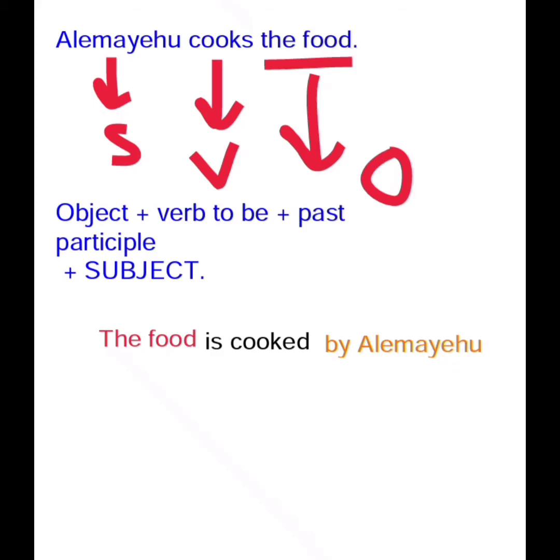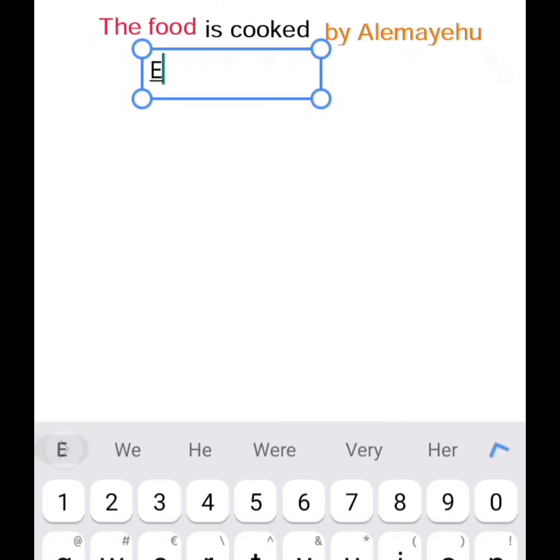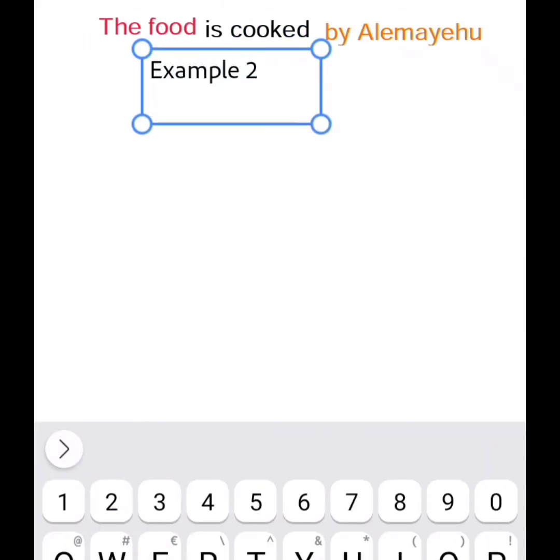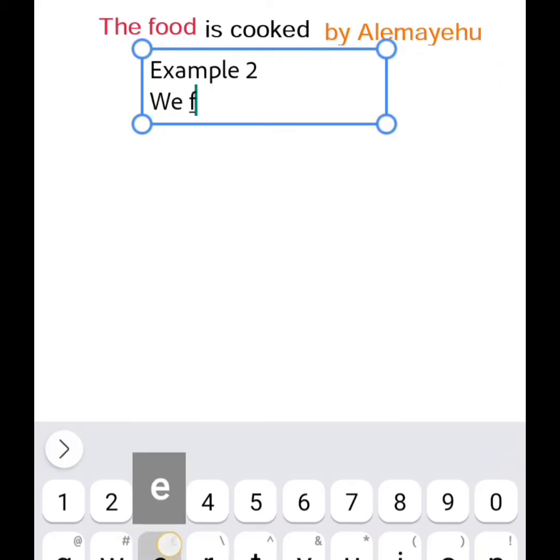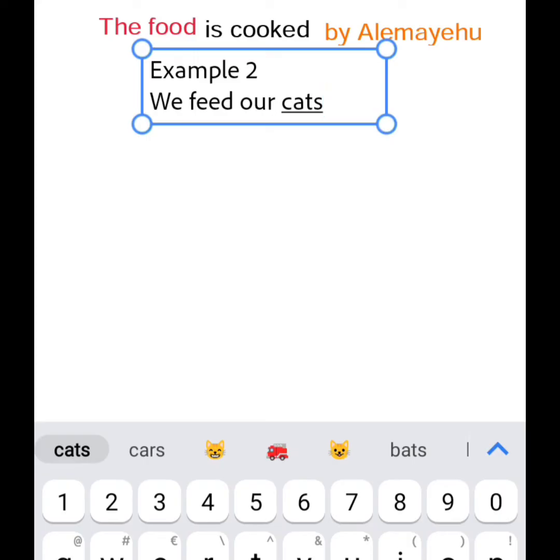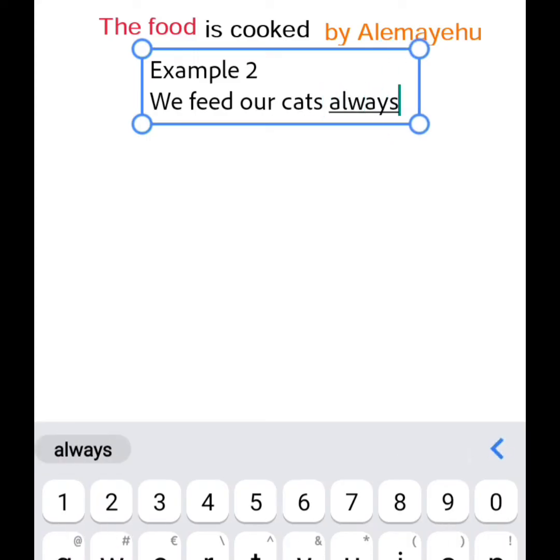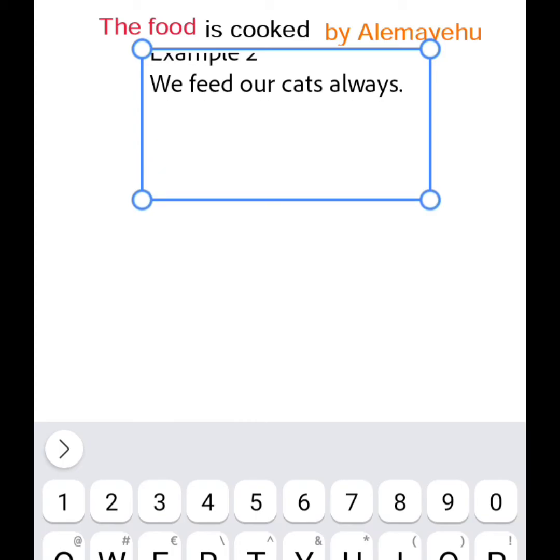So the method is simple. Example 2. We feed our cats always. So this is simple present, and we will change it.